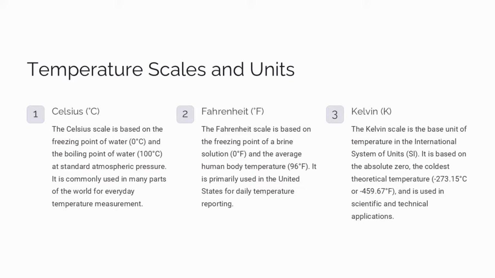The Fahrenheit scale is primarily used in the United States. It is based on the freezing point of a brine solution, 0 degrees Fahrenheit, and the average human body temperature, 96 degrees Fahrenheit. The Kelvin scale is the base unit of temperature in the International System of Units, SI. It is based on absolute zero, the coldest theoretical temperature, which is minus 273.15 degrees Celsius or minus 459.67 degrees Fahrenheit. Kelvin is used in scientific and technical applications. All three scales are important to understand as they are used in different contexts and regions. Being able to convert between them is a useful skill.